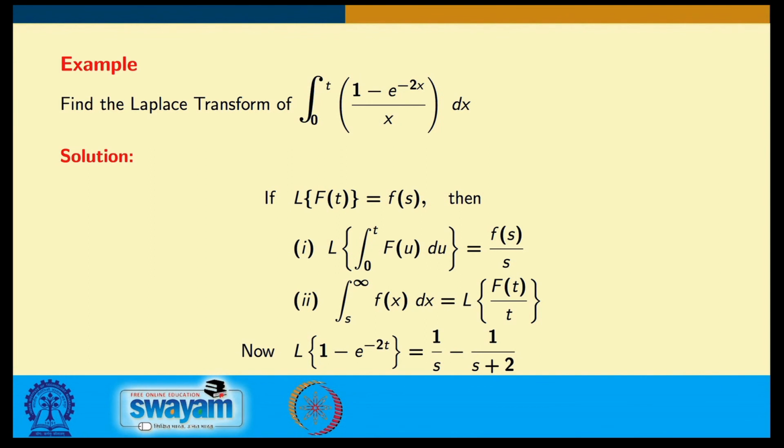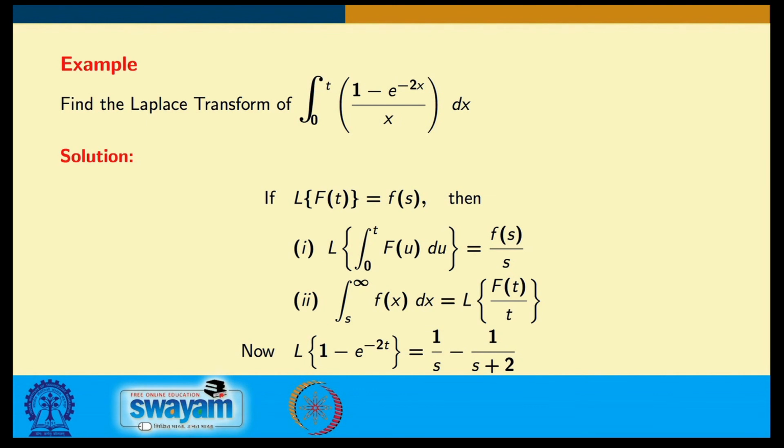if I go to the next example, find the Laplace transform of the integral from 0 to t of (1 minus e power minus 2 x) by x. So, if the Laplace transform of f t is F(x), then we know these two formulas. One is the Laplace transform of the integral from 0 to t of f u du is F(s) by s, and another is the integral from s to infinity of F(x) dx is the Laplace transform of f t by t. This we have done earlier.